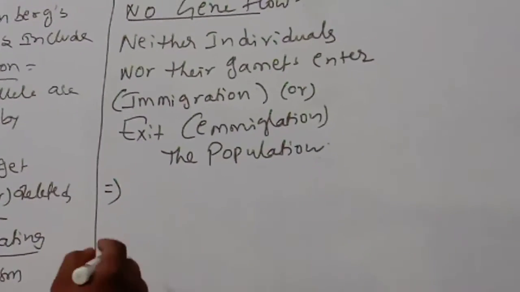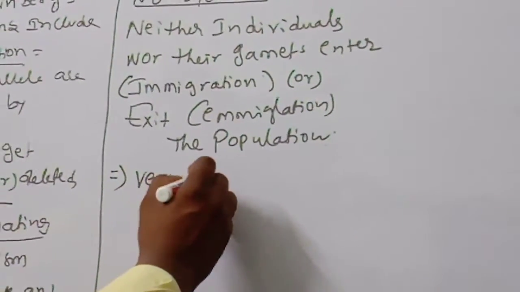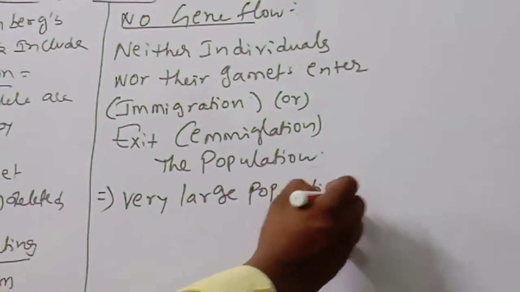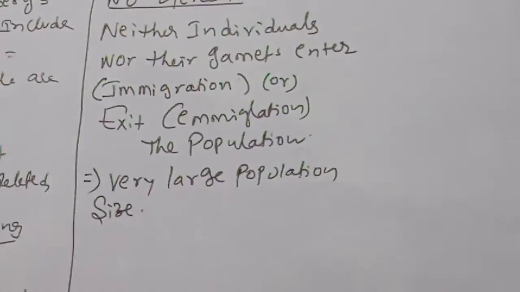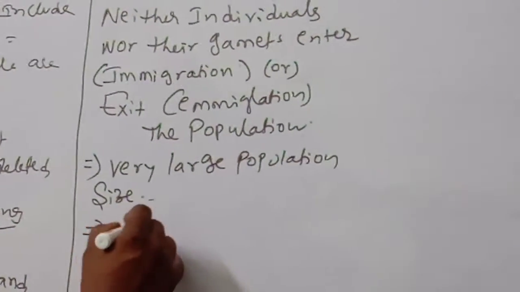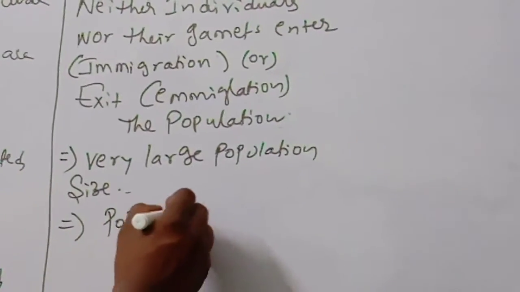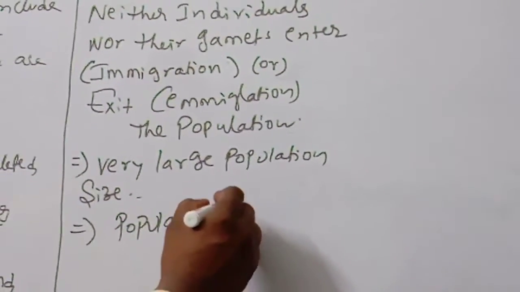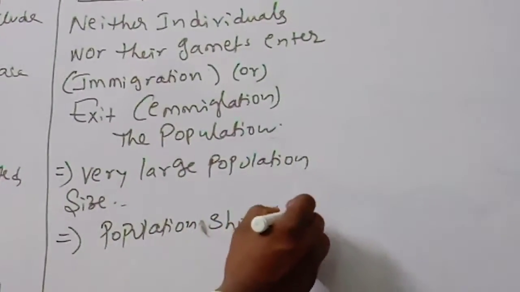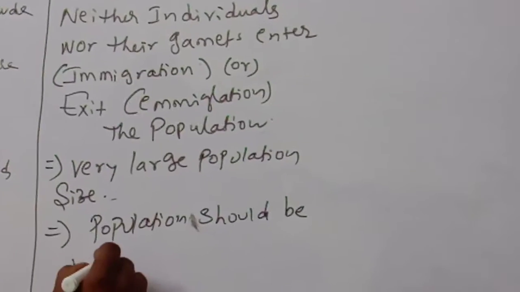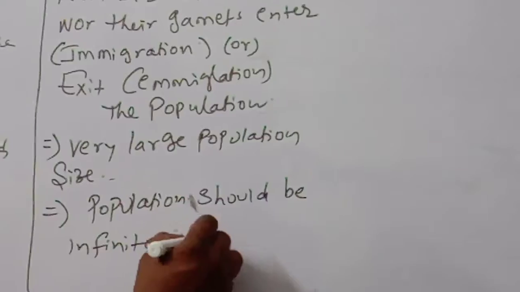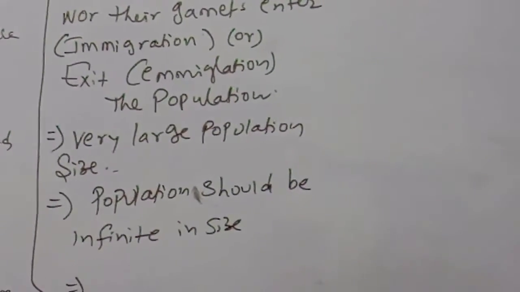Next, very large population size. What is it? The population should be infinite in size. Infinite, so there is no problem. This point you should remember.